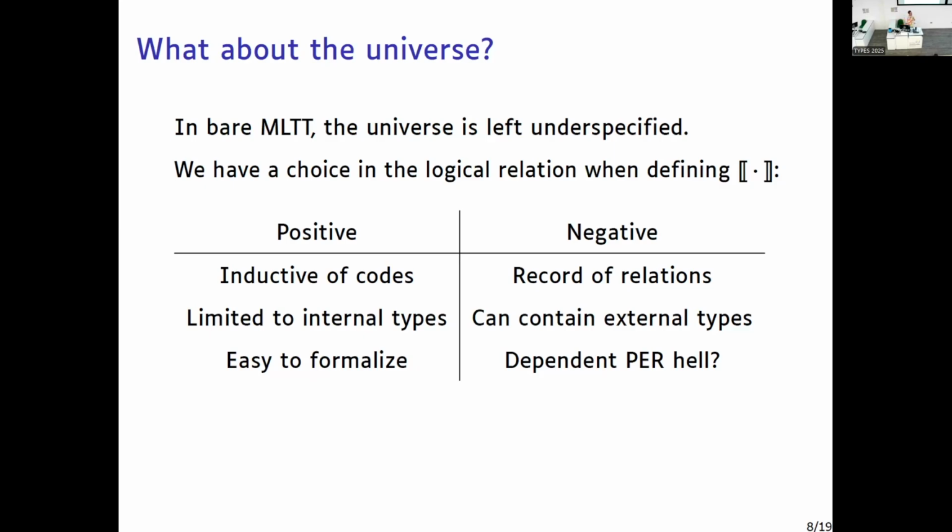You have transports over realizability relations of types, of realizers of terms, and all that stuff, and a lot of equations around them. We just don't know how to do it. And the problem is, in the literature, they mostly take the negative approach, and they kind of cheat by using quotients, basically. And we don't have quotients. We try to be axiom-free in our formalization, so we can't really do that.